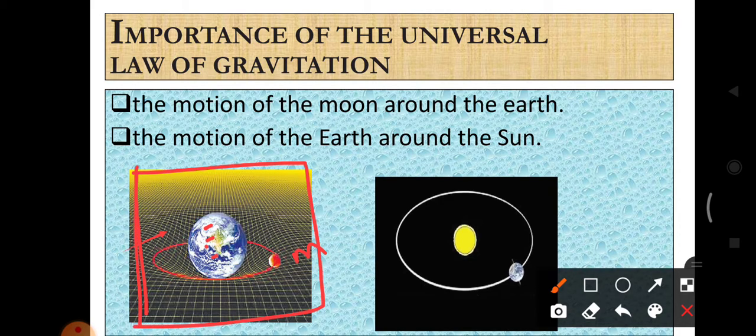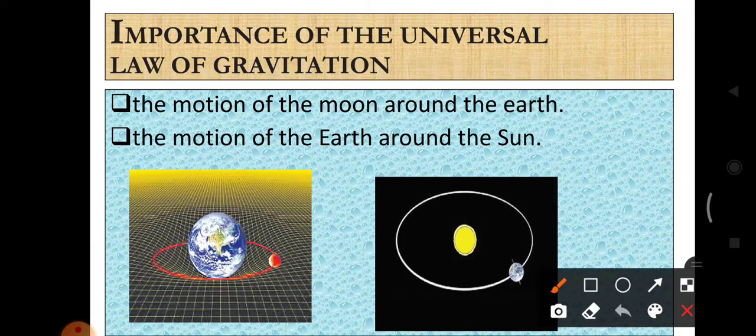So according to the universal law of gravitation, every object in the universe attracts other objects. Here, the earth attracts the moon with a gravitational force. Due to that gravitational force, the moon revolves around the earth.